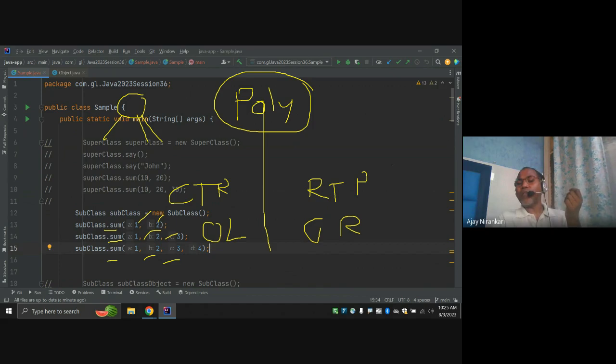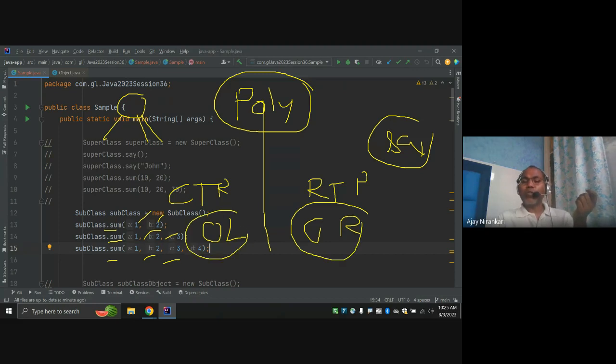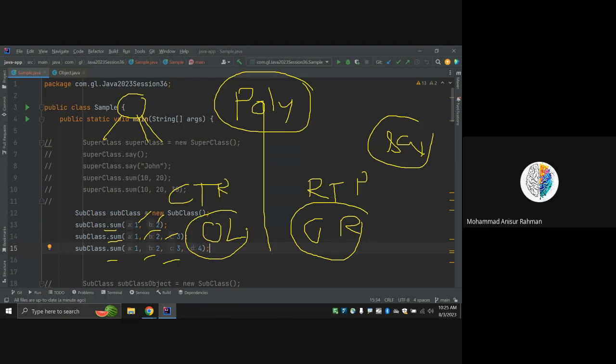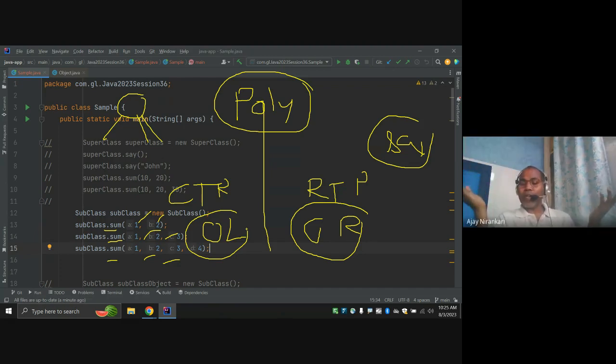Similarly, here we have a say function. The say function is sometimes of the superclass, sometimes of the subclass. Runtime decides the behavior, the overriding and overloading. So you learn only two things, but they map to multiple OOP principles. Someone may ask you what polymorphism is, and you can say, I know polymorphism.